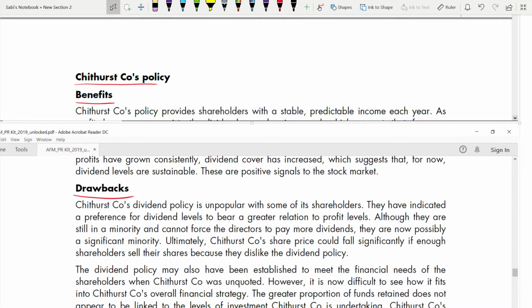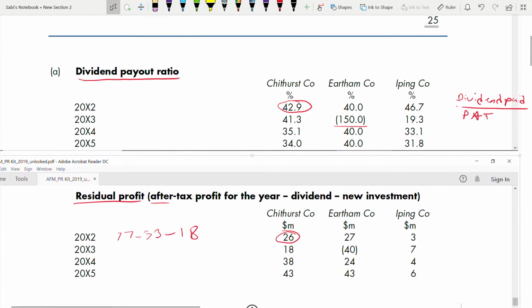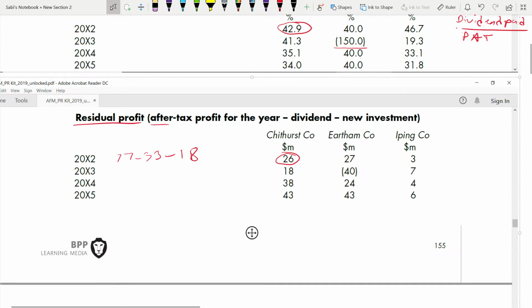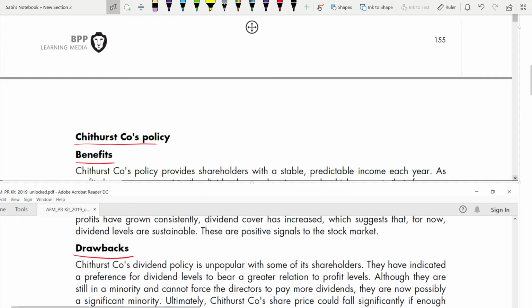So let's go to their payout ratio. For Chithurst, just see what's happening from 2002 to 5: 42.9, 41.3, 35.1, 34 point something. It is keeping on reducing, but that change is not so much, a very small amount. Now let's go to the residual profit. If you see 26, then 18, then 38, then 43, it keeps on increasing.